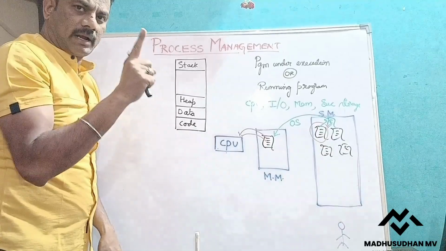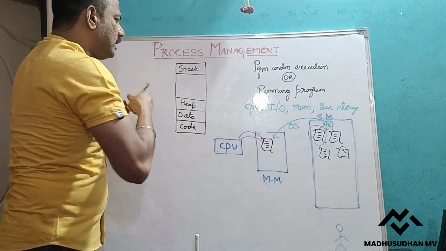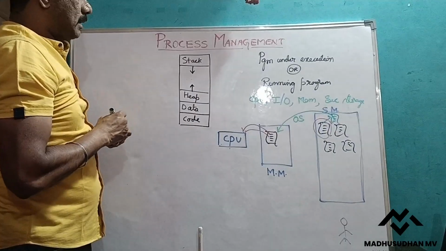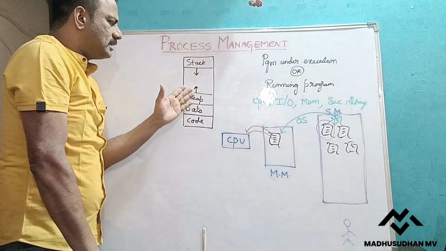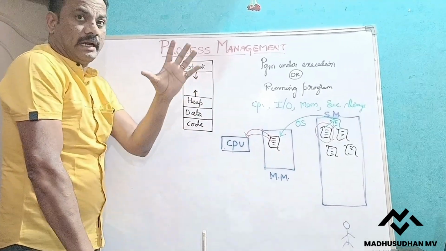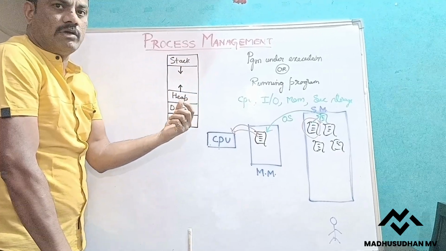So every process in the main memory is stored in this fashion, and this will keep growing. It's not constant; this section keeps growing. Now, we know that our stack and heap are data structures. What is a data structure? How are we reading and how are we writing?